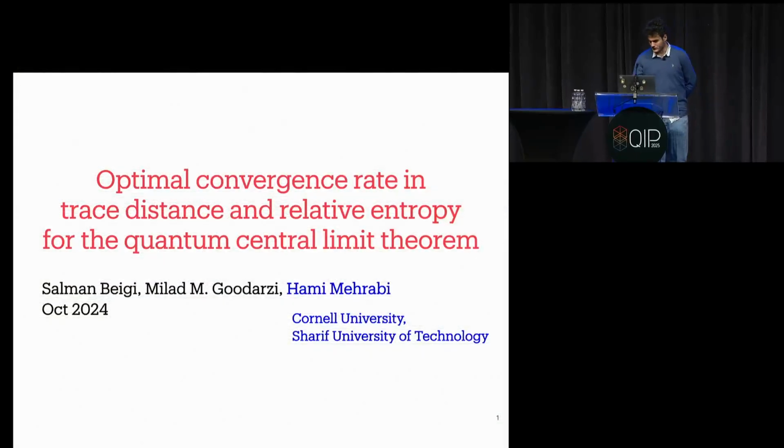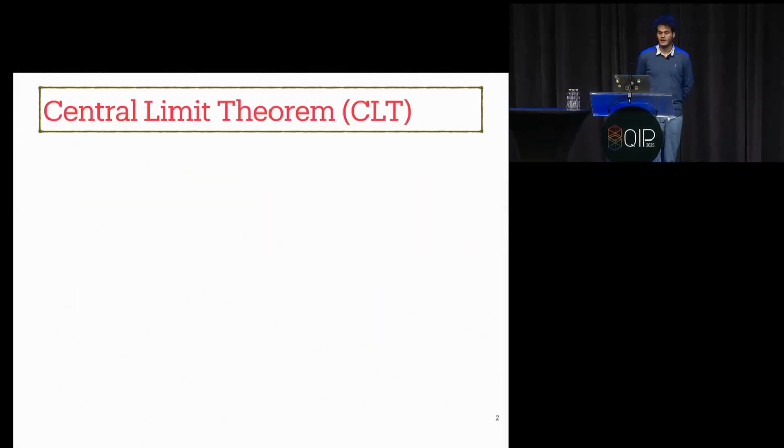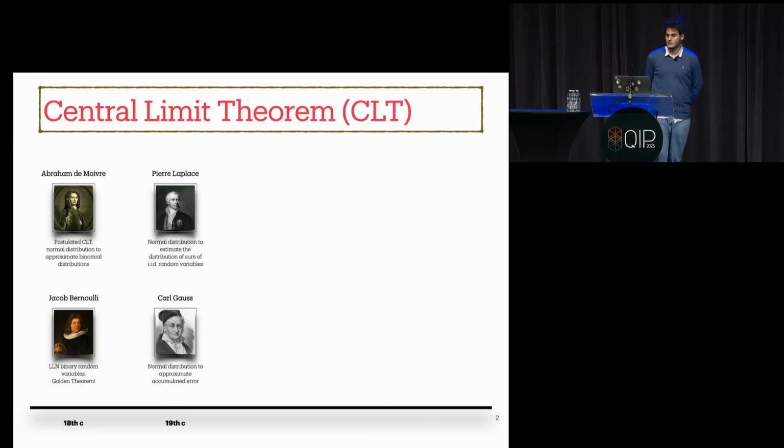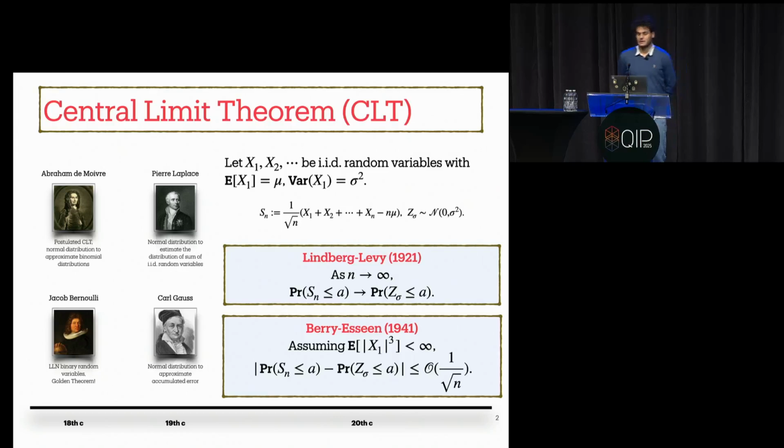I want to start from the central limit theorem in the classical setting, to convince you that this is a fundamental result in our modern mathematics, and to show you some counterparts of our results in the classical setting. The literature of the central limit theorem goes back to the work of great mathematicians in the 18th and 19th centuries, but the version we know and use these days was developed in the 20th century. To talk about those results, let X1, X2 to Xn be IID random variables with mean mu and variance sigma squared.